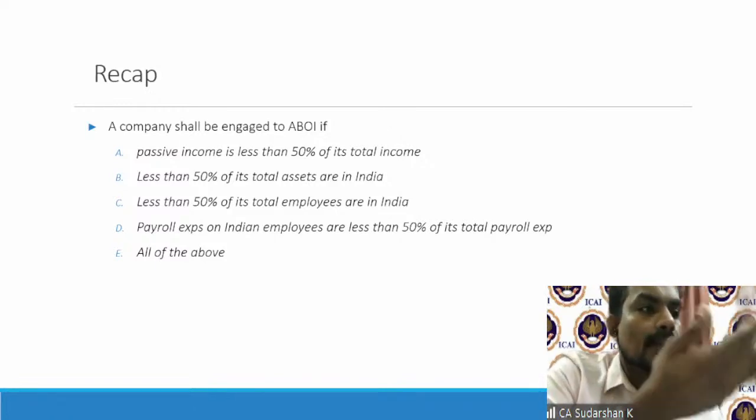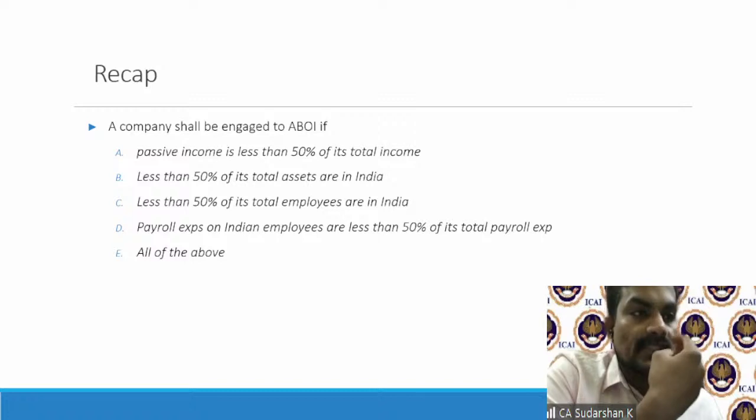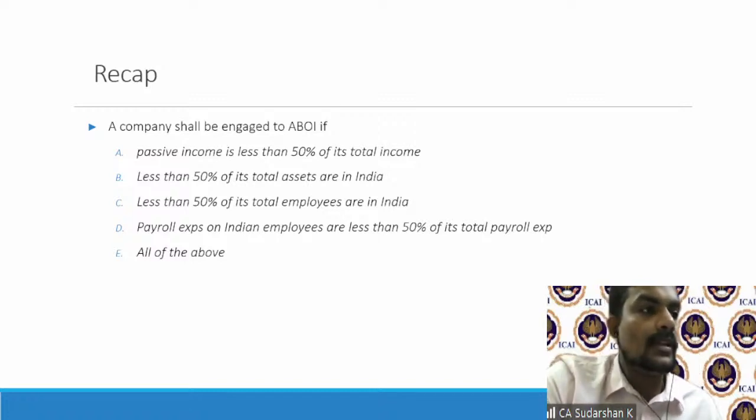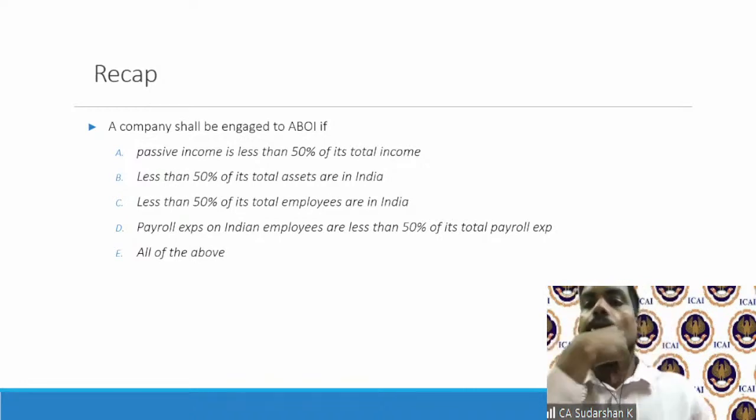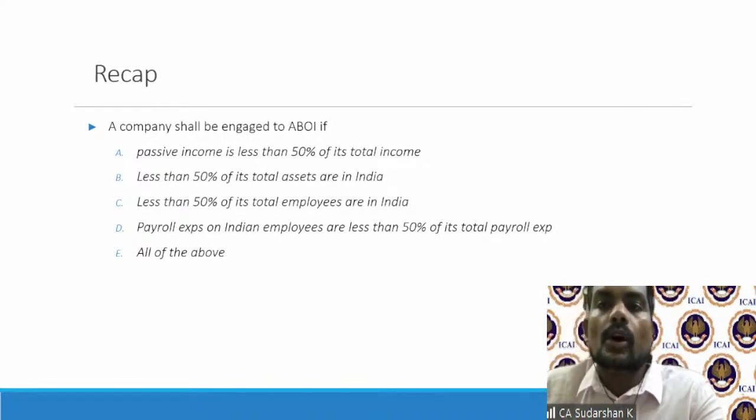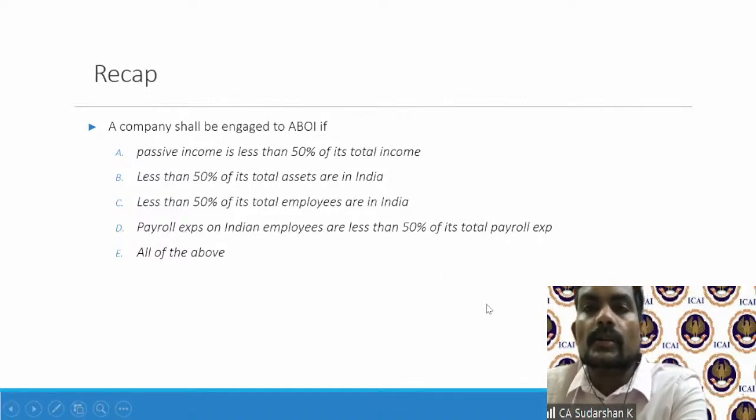Is it A, the foreign company's passive income is less than 50% of its total income? B, the foreign company should have less than 50% of its total assets in India. C, the foreign company should have less than 50% of its total employees in India, and its payroll expenses on Indian employees are less than 50% of its total payroll expenditure. Or is it all of the above? So which one would be the test in order to classify the ABOI?